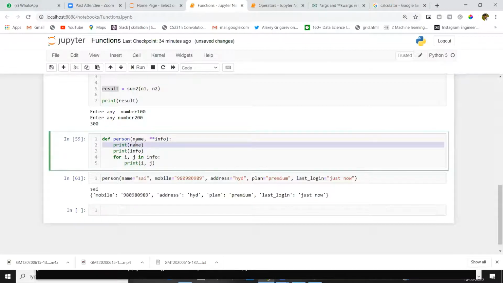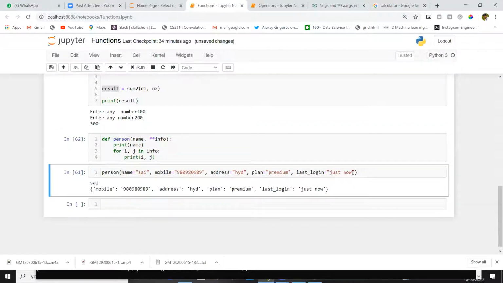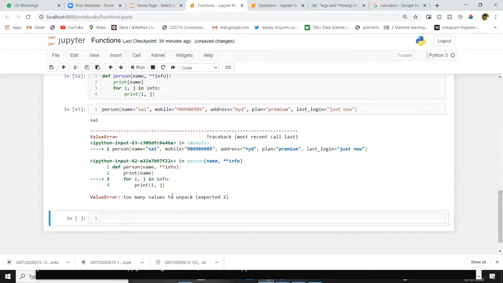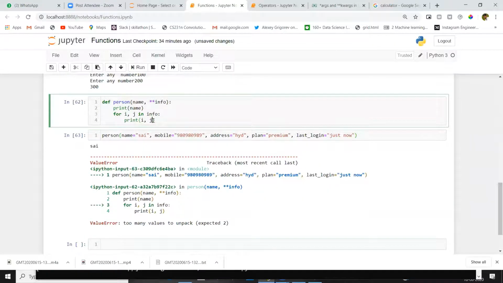Now I will remove this. I will keep name and I will remove this info. When you execute this block, you don't get any output. Why? Because you are defining your function. When you execute the block where you call person, you are calling that function. Oh, too many values to unpack. Okay, this is a common error.